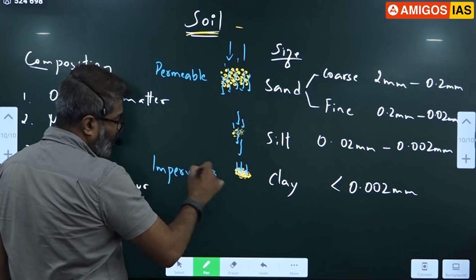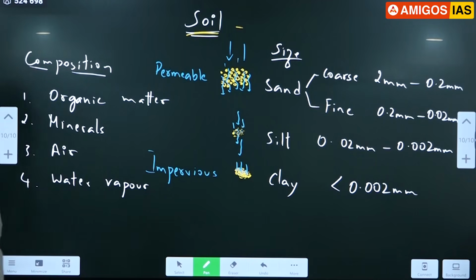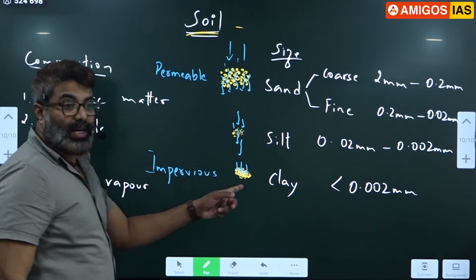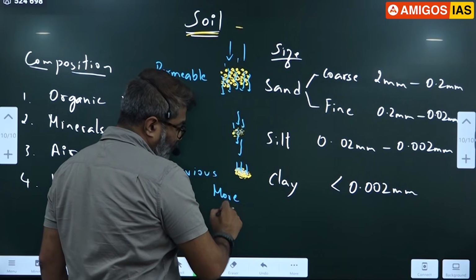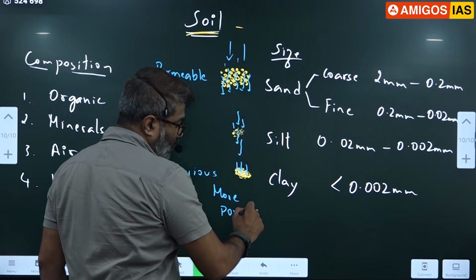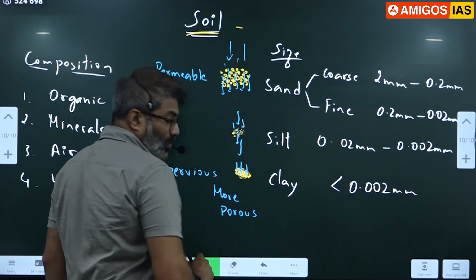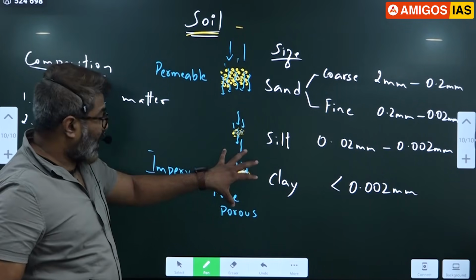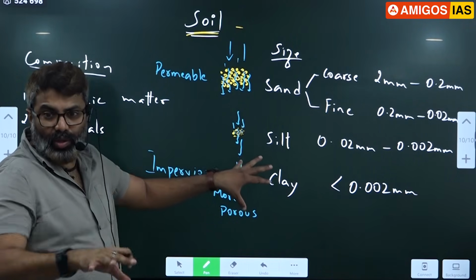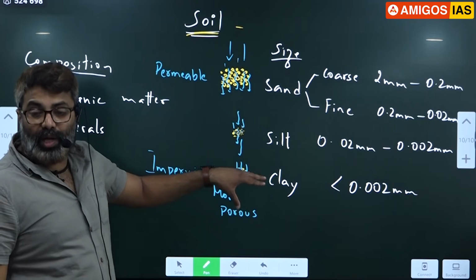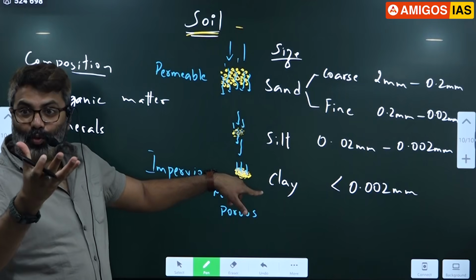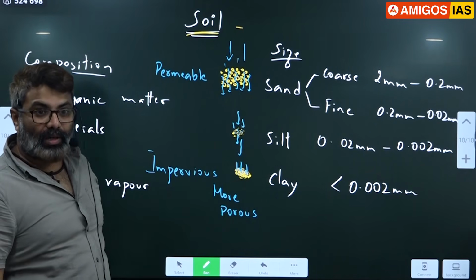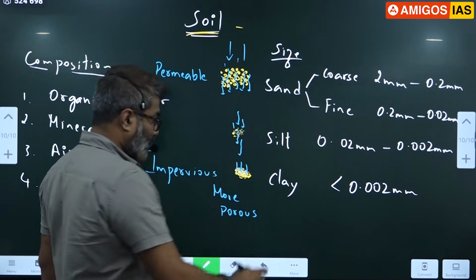Impervious means it does not allow water to pass. So clay has very high water holding capacity. Now you got it. Why can clay hold more water?